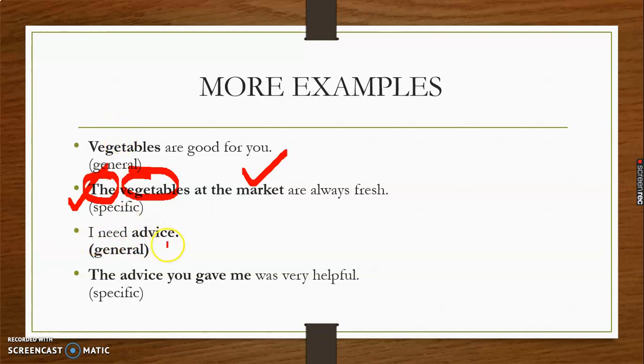Similarly, I need advice. It is general advice I want. In the next sentence, the advice you gave me, I am talking about a particular advice that you gave me. So that is why "the" has been used here. Here the advice is specific. I hope you have understood that with the general we do not use "the", but with a specific we use "the".